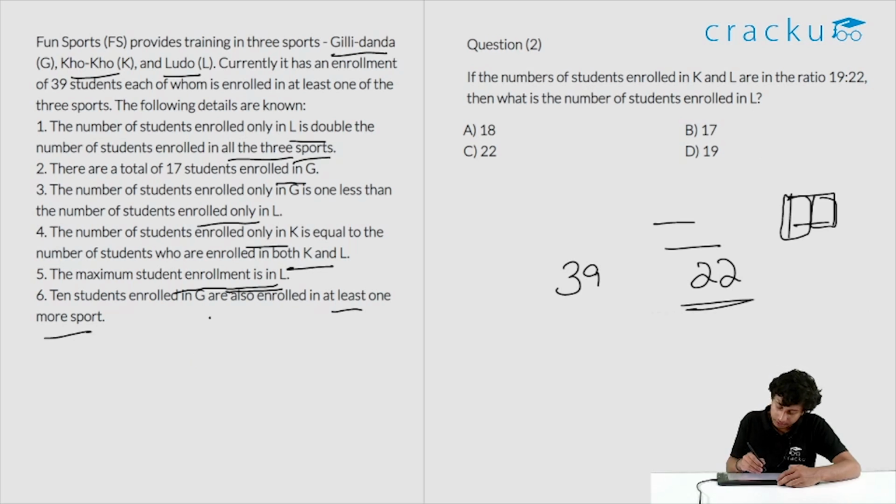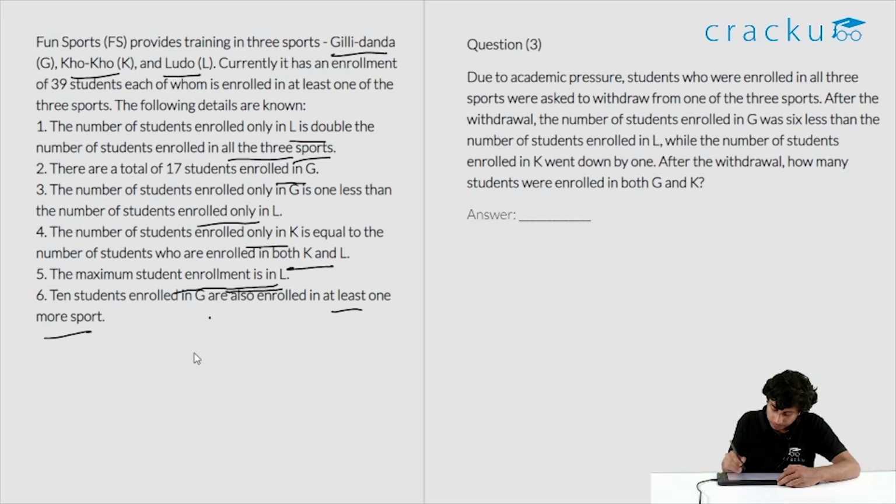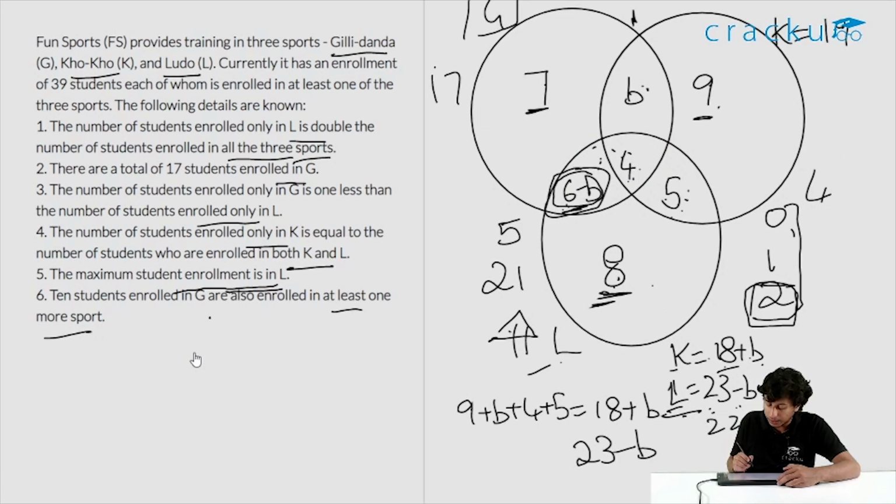So the right answer is 22. Let's look at the third question. Due to academic pressure, students who are enrolled in all three sports were asked to withdraw from one of the three sports. Okay. So what does this imply? So there are 4 students here who have enrolled in all the 3 sports. They are asked to withdraw. So they can go either here or this way or this way.